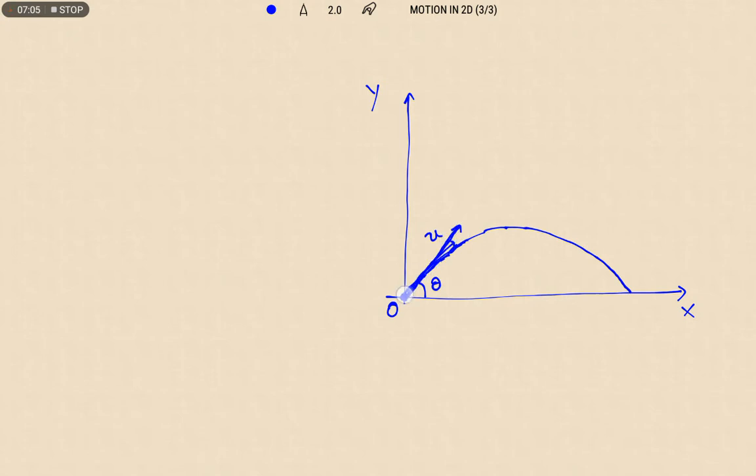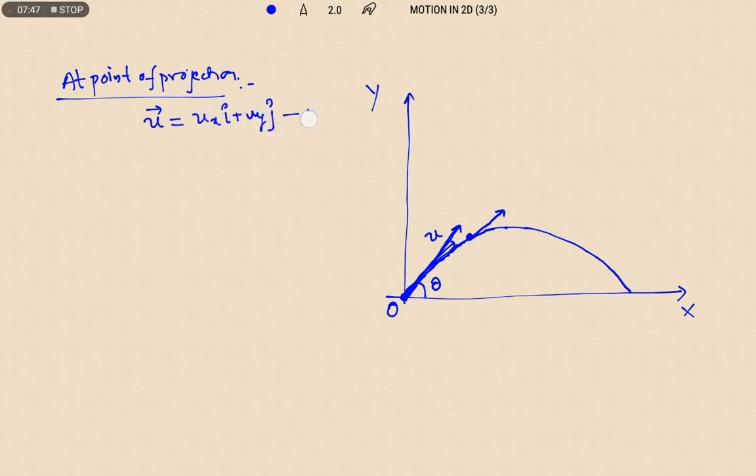So to find the direction of velocity at any point, we need to draw a tangent on its curved line. That means on its trajectory, if you plot a tangent, the tangent gives the direction of the velocity. So at the point of projection, its initial velocity u bar is equal to ux i plus uy j. This is the initial velocity vector.